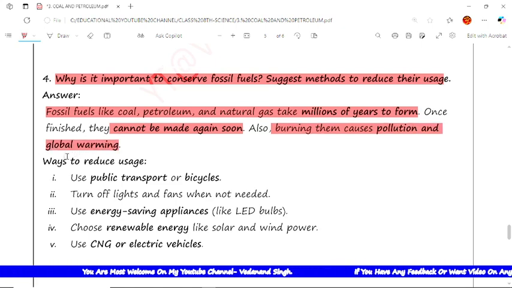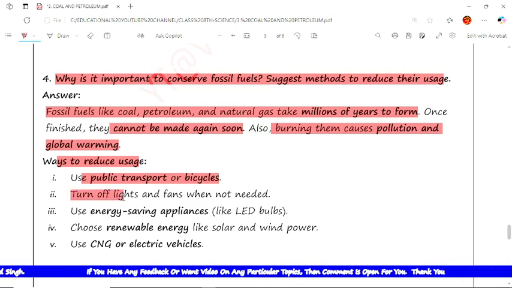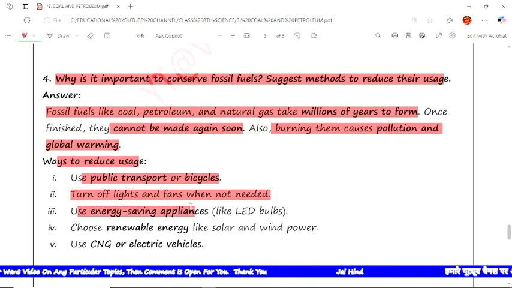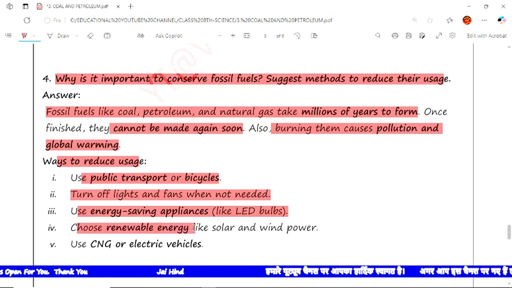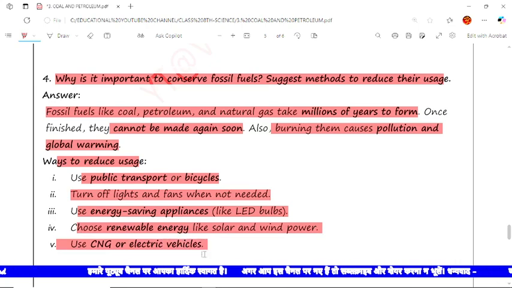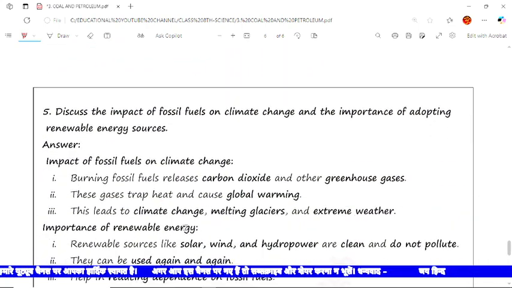Ways to reduce their use. The first is use public transport or a bicycle. Next is turn off lights and fans when not needed and use energy saving appliances like LED bulbs. Next is choose renewable energy like solar and wind power. Next is use CNG or electric vehicles. And the next question is